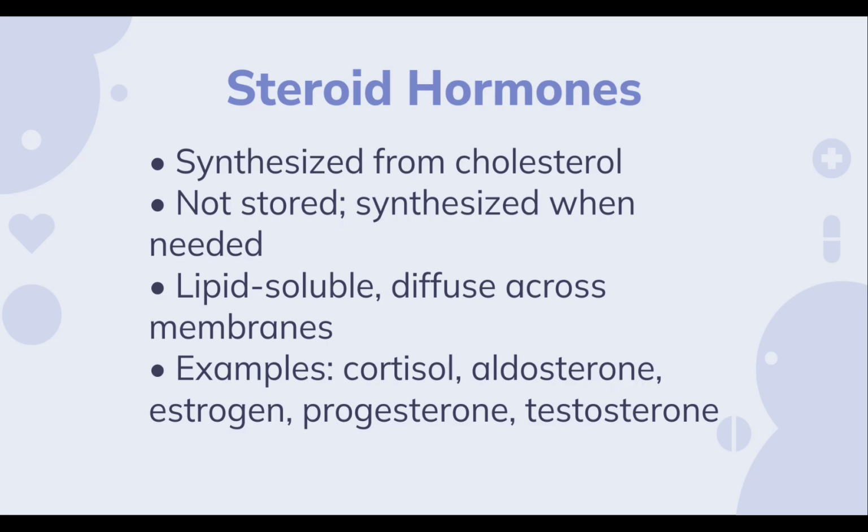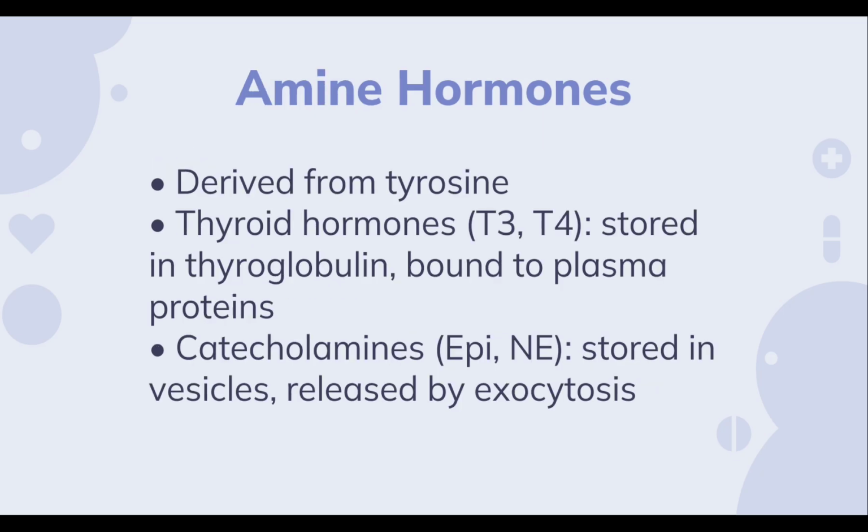Steroid hormones are synthesized from cholesterol and these hormones are not stored. They are synthesized only when they are needed. These steroids are lipid soluble, so they can diffuse across membranes. The examples are cortisol, aldosterone, estrogen, progesterone and testosterone. The amine hormones are derived from tyrosine. Thyroid hormones T3 and T4 are stored in thyroglobulin and they are bound to plasma proteins. Catecholamines, epinephrine and norepinephrine, are stored in vesicles and they are released by exocytosis.